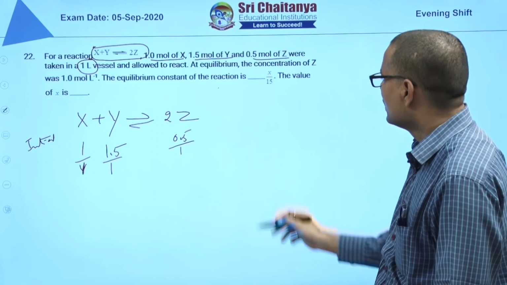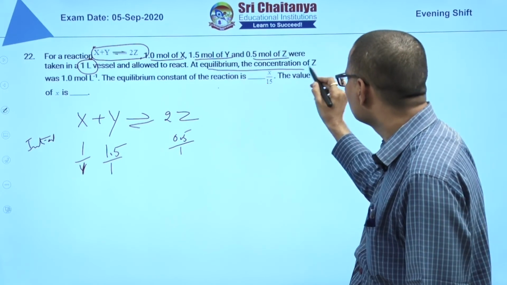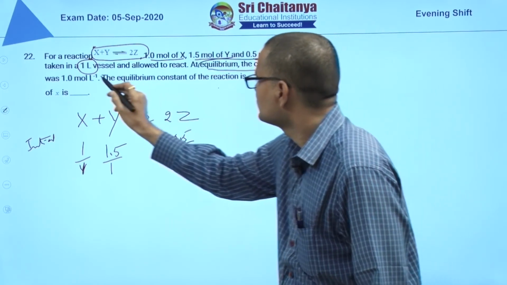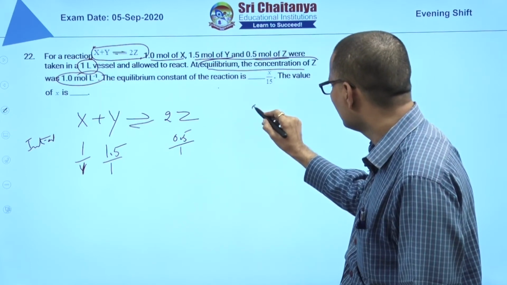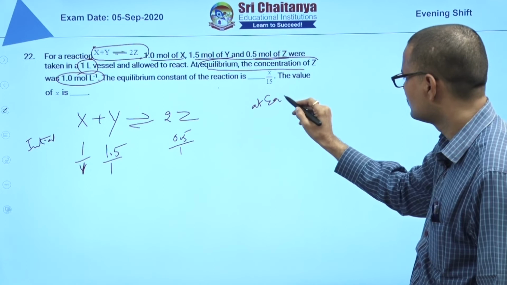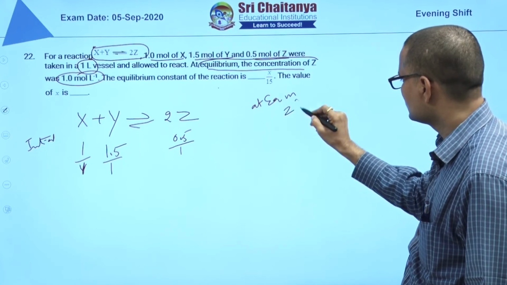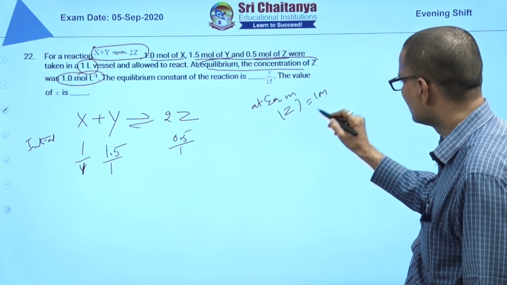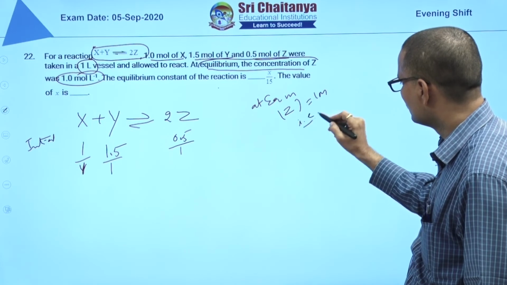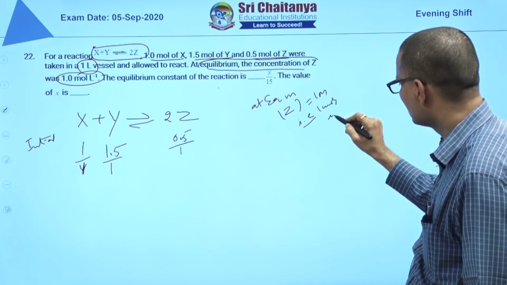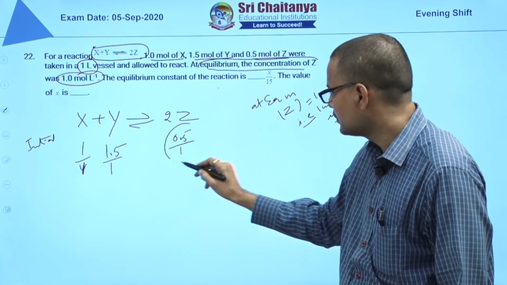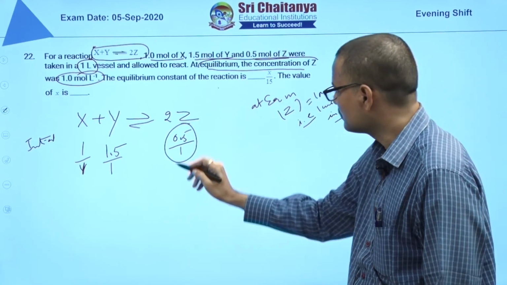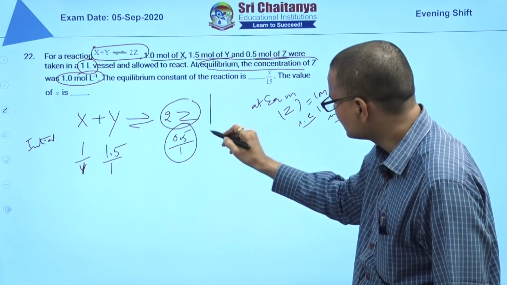At equilibrium, the concentration of Z is 1 molar. That means in the 1 liter vessel at equilibrium, the Z concentration is 1 molar, that means 1 mole in 1 liter. Here you have 0.5 moles, so the equilibrium concentration of Z is increasing.